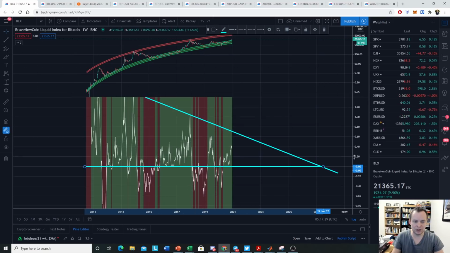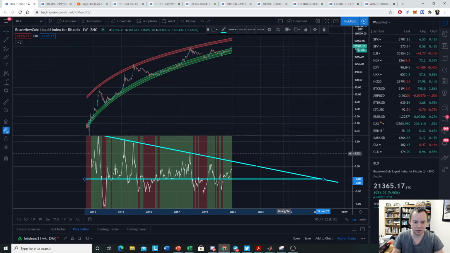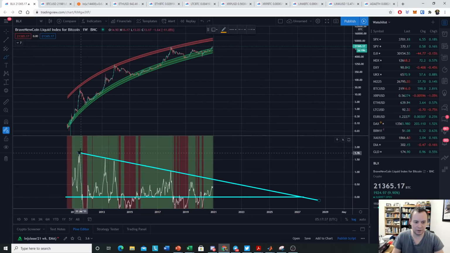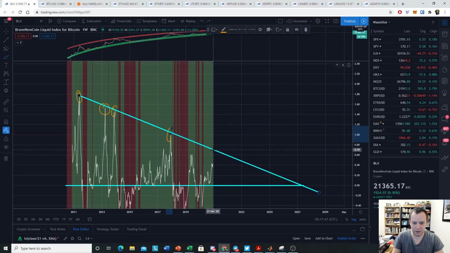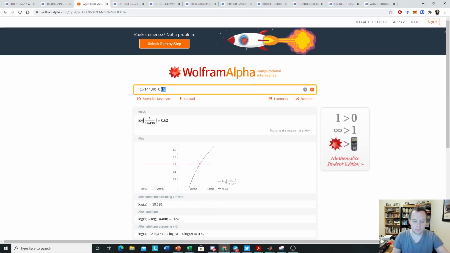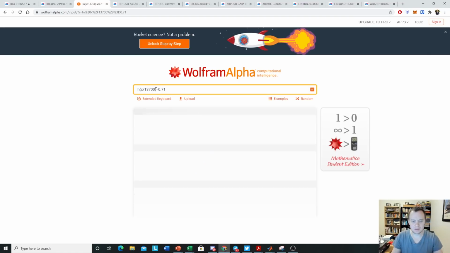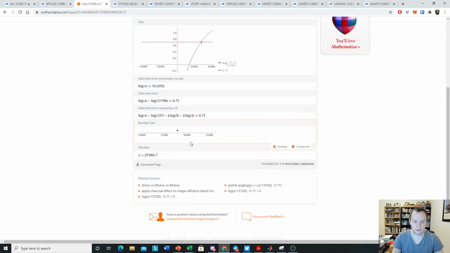But what if we were to go back up to this macroscopic trend line where we in fact see 4 peaks on this trend line? 1, 2, 3, and 4. Where would we need to go? Well, instantaneously, if we were to go there tomorrow, it would correspond to a valuation of around 0.7, 0.71, somewhere in that ballpark. So if we were to go to 0.71 and the 20-week SMA were 13.7, to get to the top of the trend line, it would put the price of Bitcoin at 27,865.